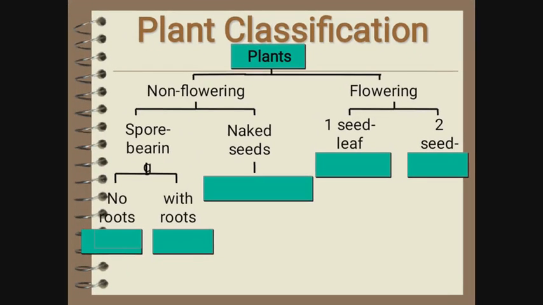So as the conclusion of my presentation, the plant kingdom is divided into two groups. First one is non-flowering plants, second one is flowering plants. Non-flowering plants are further divided into three groups: mosses, ferns and gymnosperms. And the flowering plants are further divided into two groups, monocot and dicot.